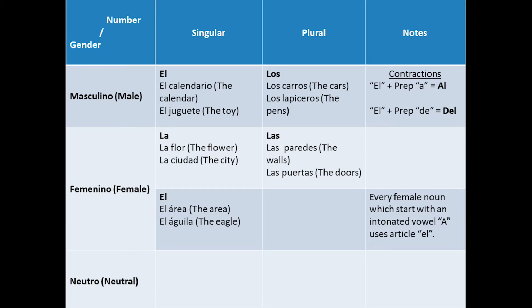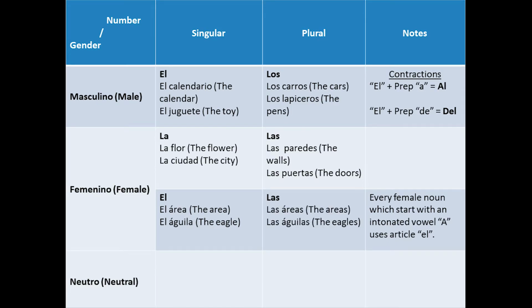Now, we have a rule for the words which start with the vowel a and have the intonation on the first syllable. Although these nouns are feminine, we use el when we use them in the singular form. For example, el área, el águila. Their plural form would be las áreas, las águilas.